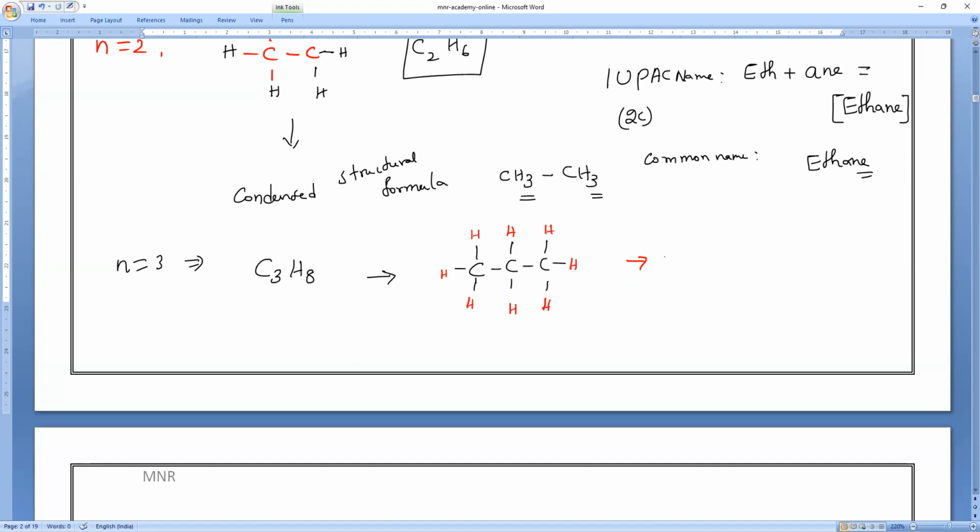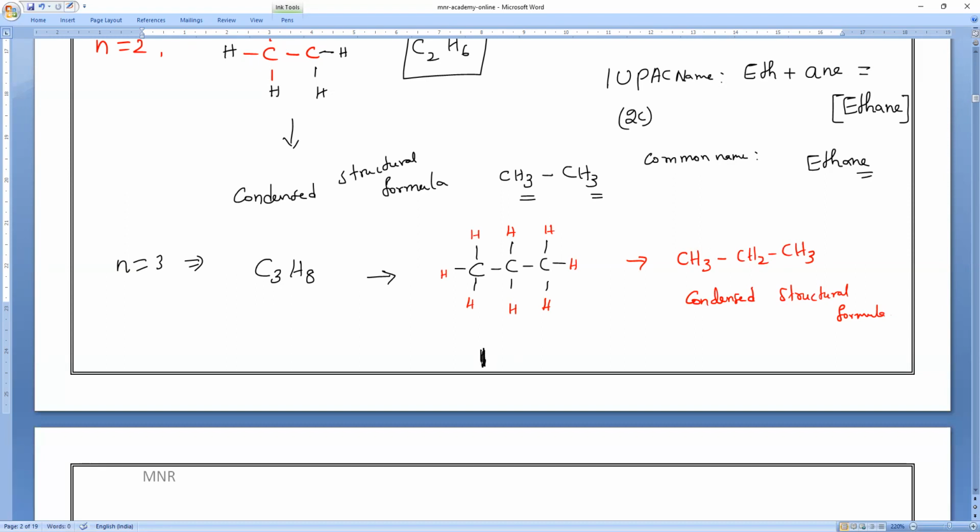So, the structural formula. This is the structural formula. Can you tell me the condensed formula, everybody? CH3 bond, CH2 bond, CH3. This is what we call the condensed structural formula. Everywhere the bonds, if you replace them with dots, that is the electron dot structure.